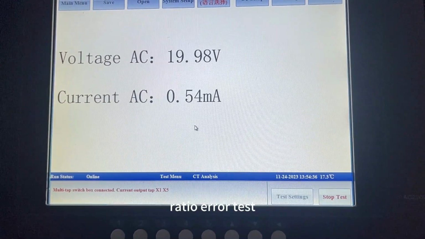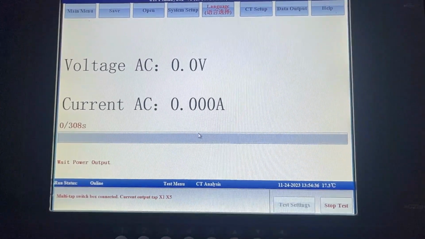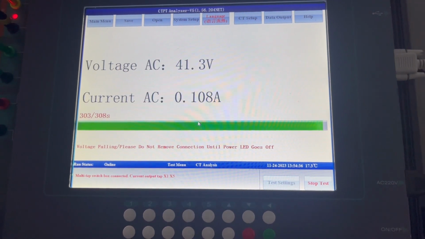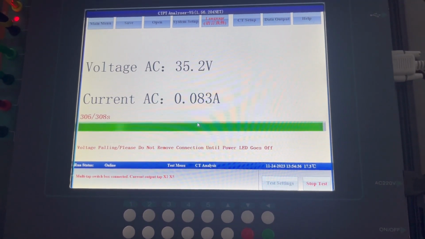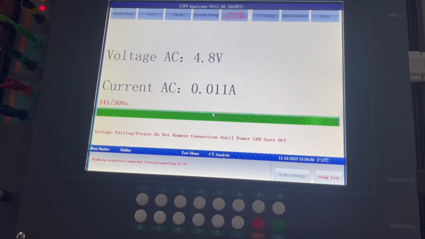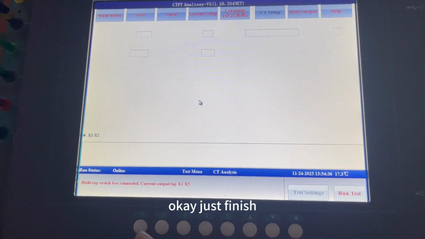Ratio and phase angle test. And the final test is the excitation test. Okay, test finished.